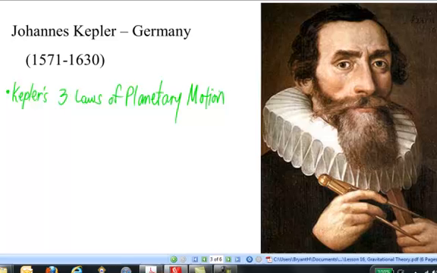Kepler recognized Tycho's data as an invaluable set of numbers on which to build a physical model of the solar system. Kepler's first law, known as the law of ellipses, states that planets follow elliptical orbits instead of circular ones. Previously, astronomers had assumed circular orbits, but Kepler based his first law on Tycho's measurements of the planet Mars's positions over 25 years. It turns out that Mars has the most elliptical orbit in our solar system.